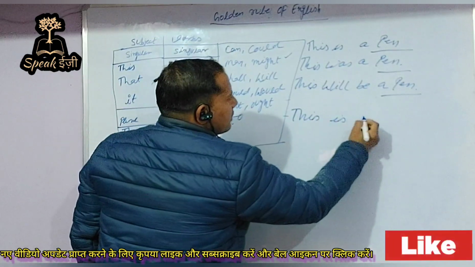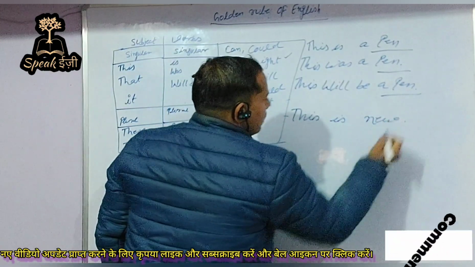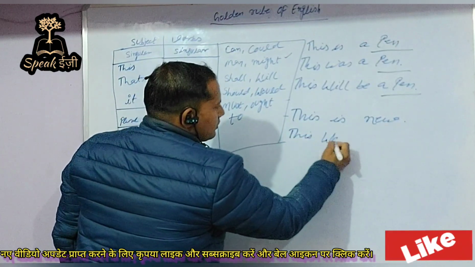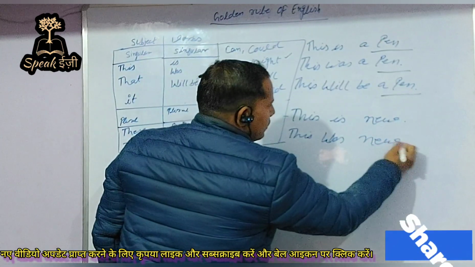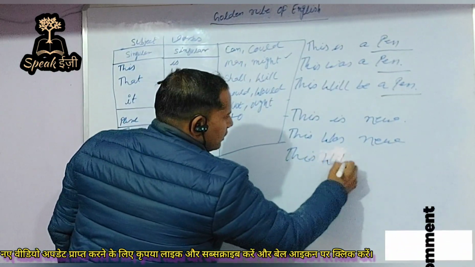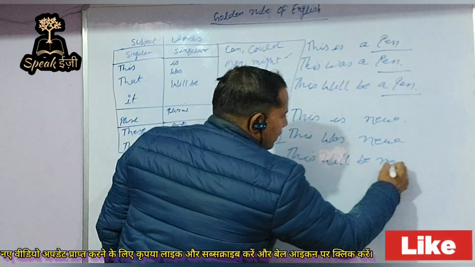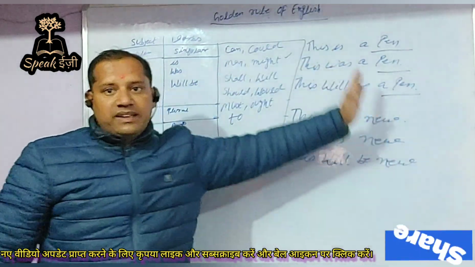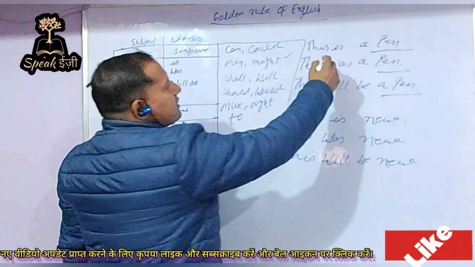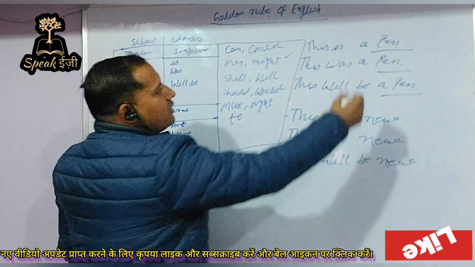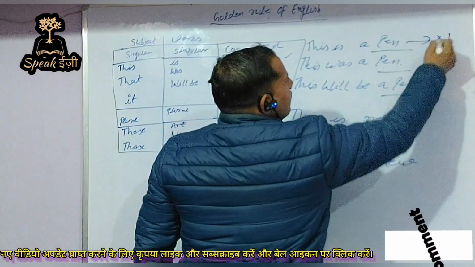Let us take another example: this is new, or this was new, or this will be new. Now see these sentences. In the first sentence, I completed the sentence with the help of a noun.